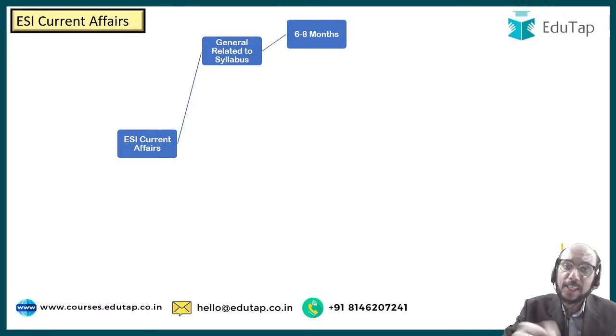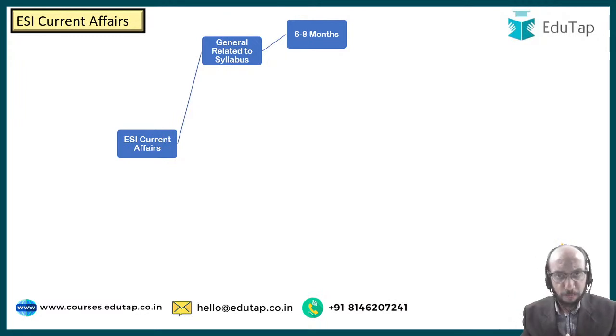So if your exam is, let us say, going to happen in October this year, right? So 6 to 8 months prior to October, the current affairs should be very clearly in your hand. If the exam is happening in November, or if it is happening in September, or if it is happening in December, my answer remains the same. 6 to 8 months prior to the exam date, you should cover current affairs. That is considered to be very, very important.